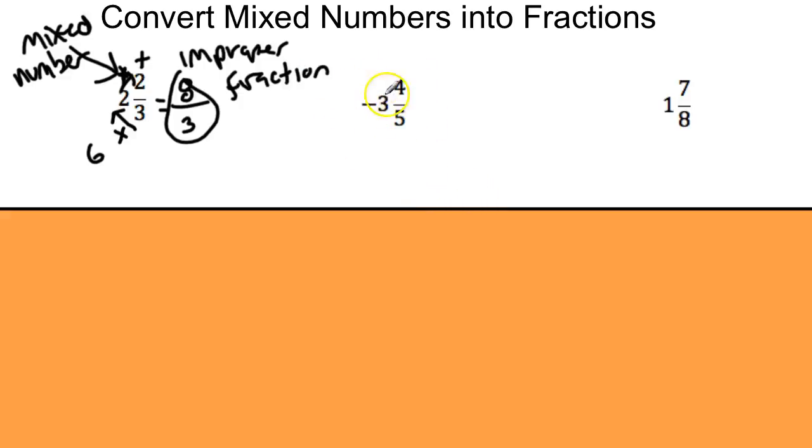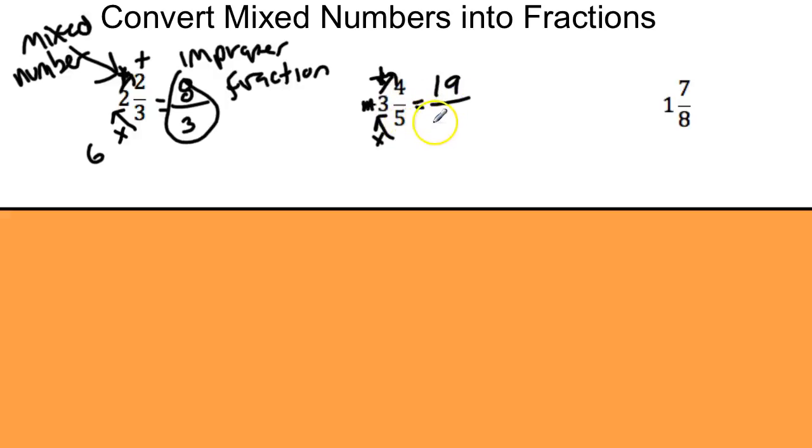When you have a negative integer, all you have to do is pretend the negative sign is not there at the beginning. You follow the same steps. You multiply, and then you add. Plus, that's a plus sign. So 5 times 3 is 15. 15 plus 4, that's 19.